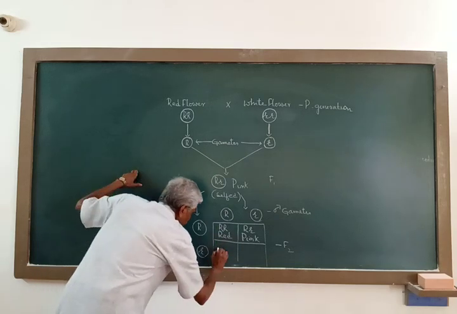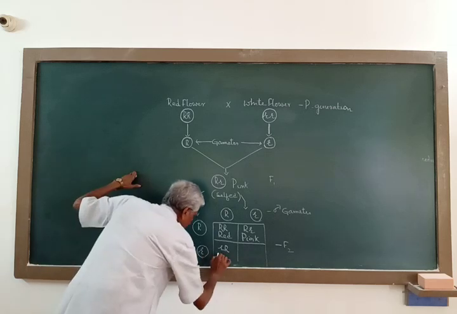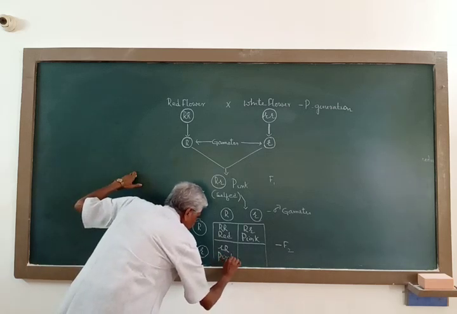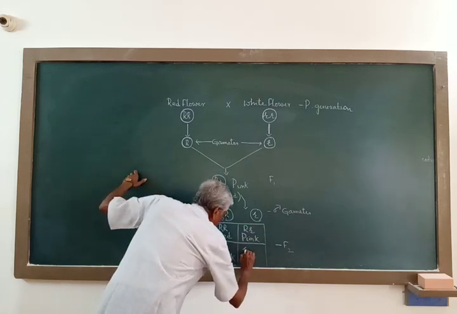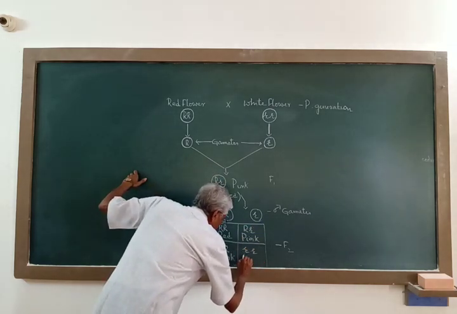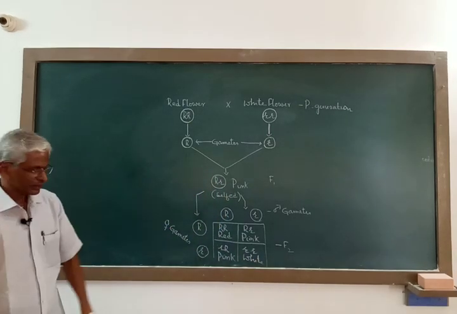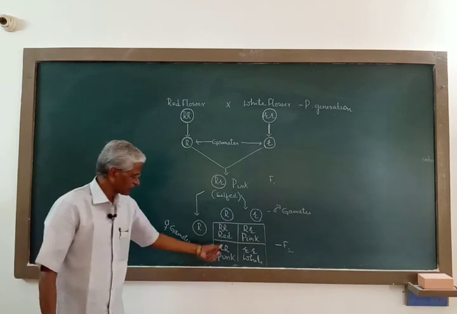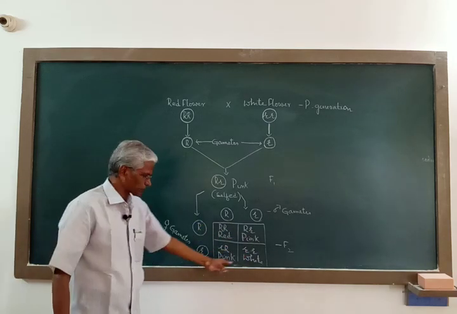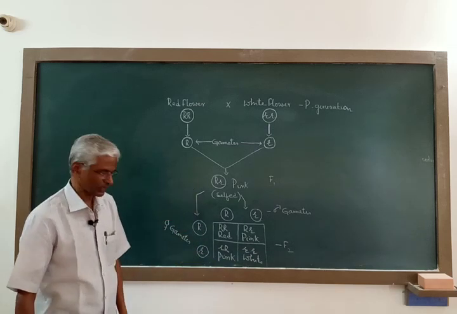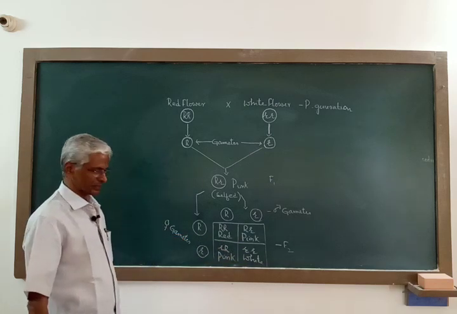When small r and capital R fuse, again the flower color is pink, and when small r fuses with small r, the flower color will be white. So the F2 progeny comprised plants producing all the three types of flower color: red, pink and white.